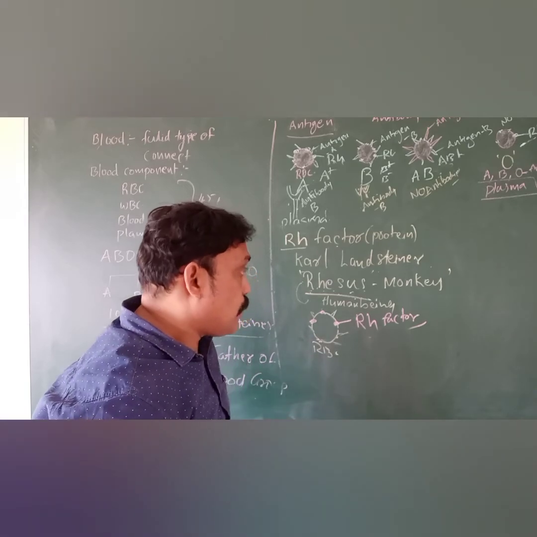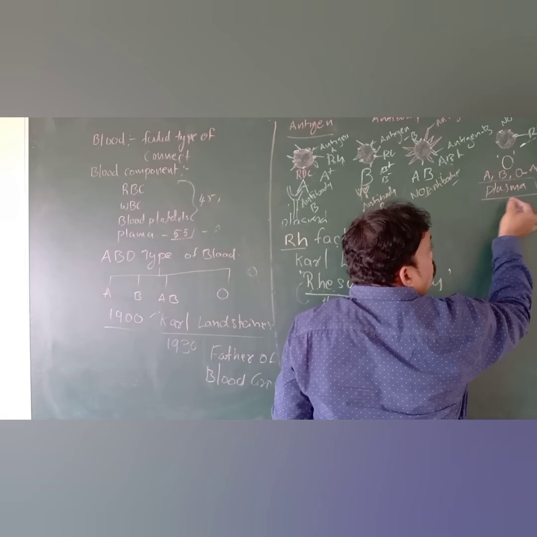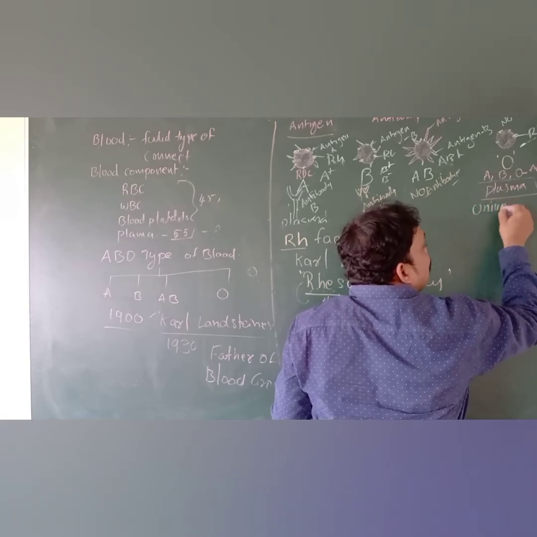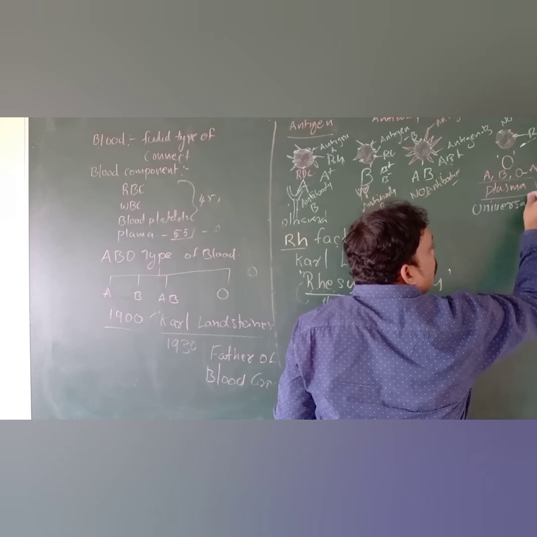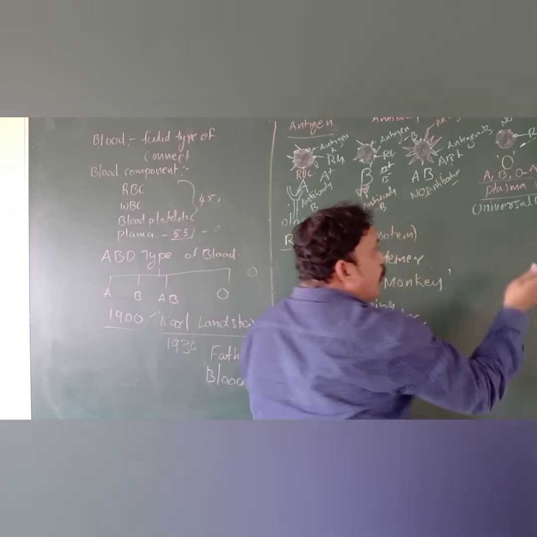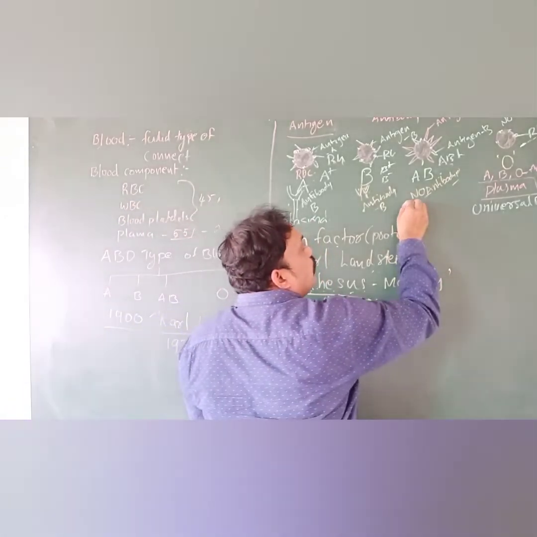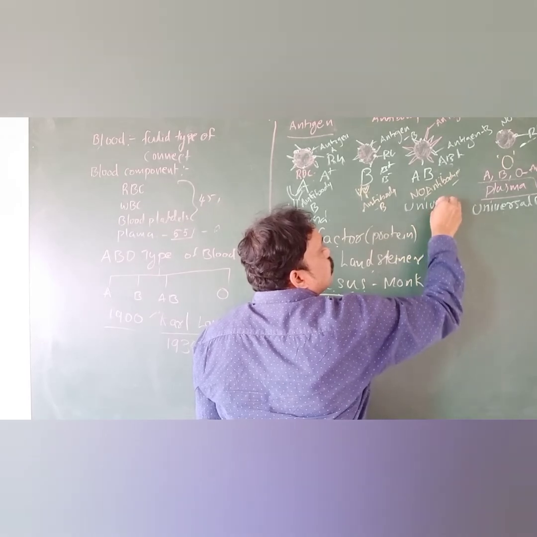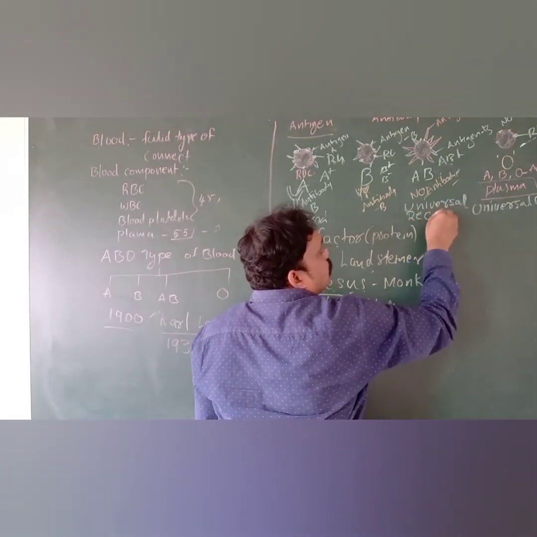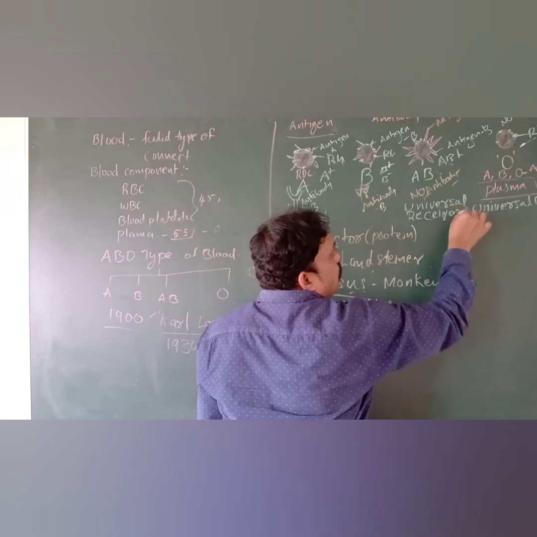Okay, this is very important. Here, generally, the O group blood we can call the universal donor. The AB group we can call the universal recipient, the universal receiver.